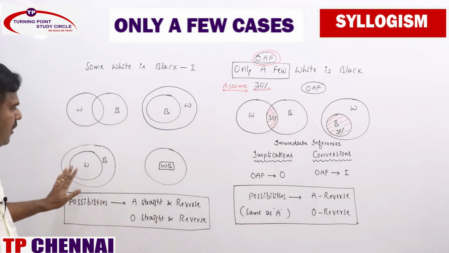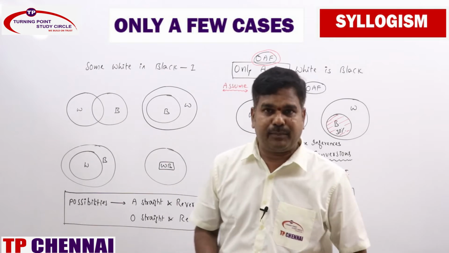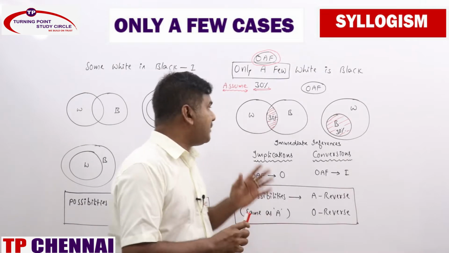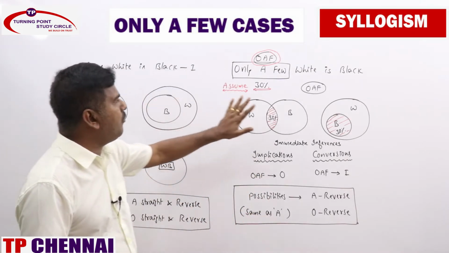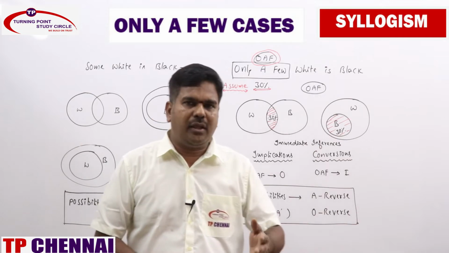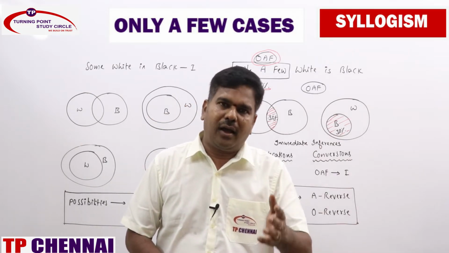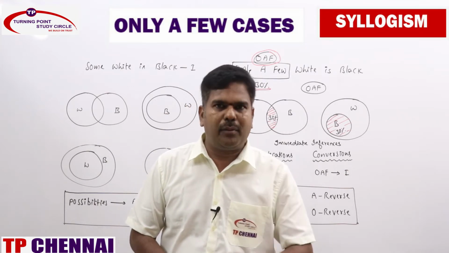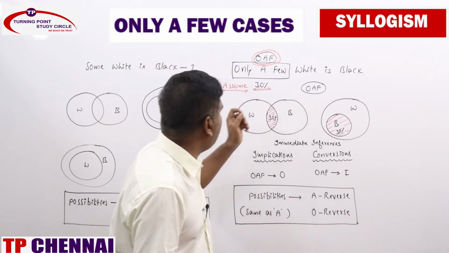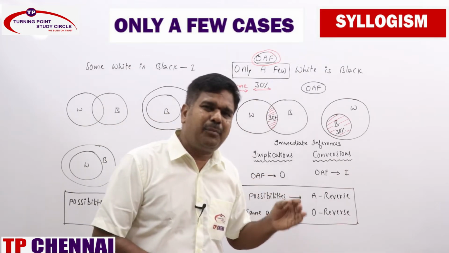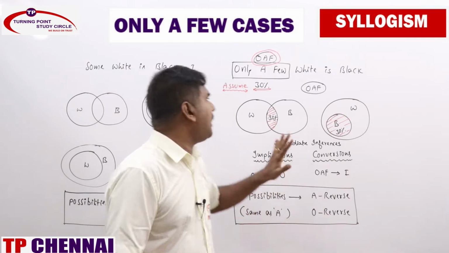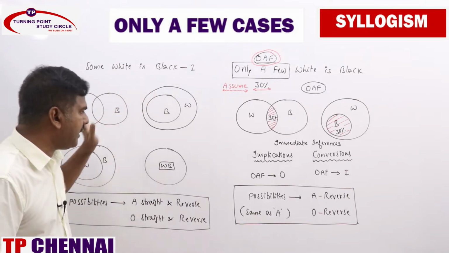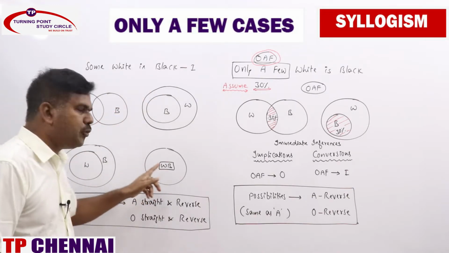Hope you remember, through Venn diagrams you can represent I statement in 4 ways. From this only we have derived immediate inferences. So now what is the difference between I statement and an only a few statement? I told you many, most, almost all, a few, and at least some, all these statements are to be converted into I statement only. Everybody remembers that. But here they have mentioned only a few, typically a different one. Some white is black means we can say even all white is black, also some white is black. All white is black means we are getting 2 more Venn diagrams.